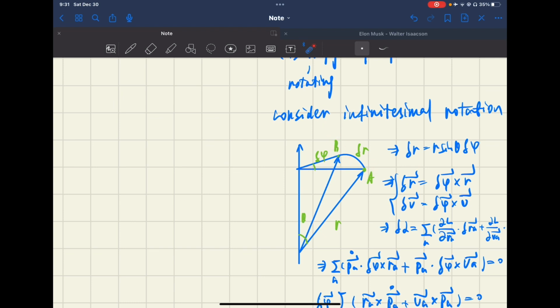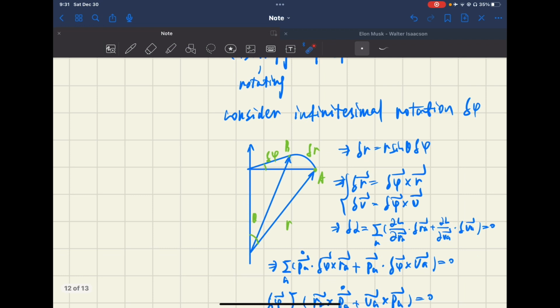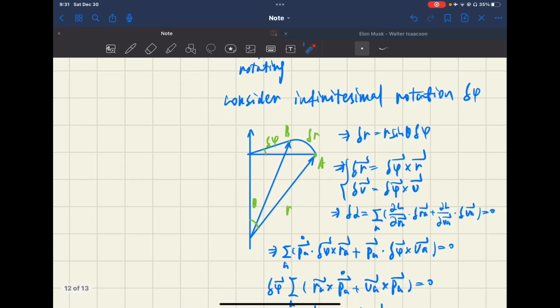Here is an arc, and if we denote this angle as theta and this angle as delta phi, we get delta r equals r sine theta delta phi. It's obvious from the diagram, just geometry. If we write this in the form of a cross product, we get this since it's sine theta. If we deduce the direction of the vectors, we get this.